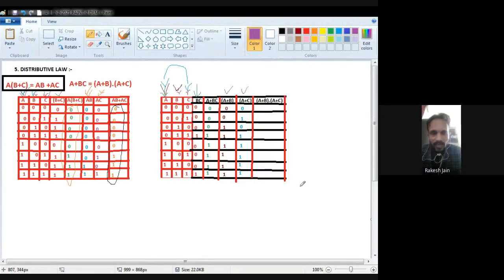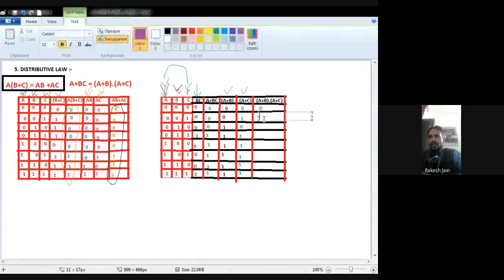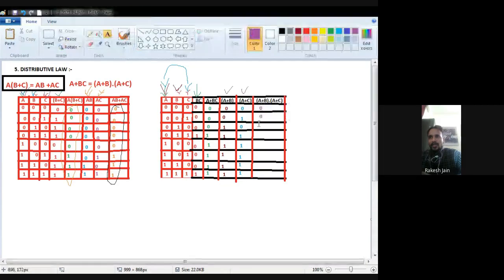So B and C both are 0, 0, because I find a 0, that's why 0. B is 0, C is 1, because I find a 0, that's why 0. B is 1, C is 0, because I find a 0, that's why 0. Both are 1, 1, nothing is 0, so 1. Both are 0, again I find a 0, that's why 0. B is 0, C is 1, again 0.